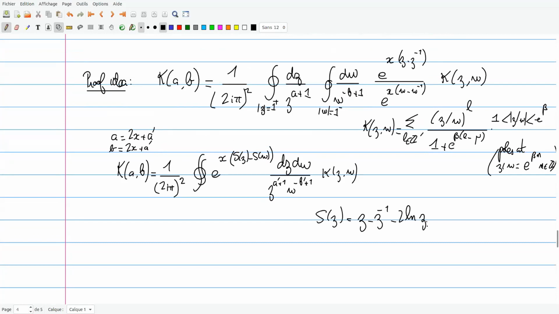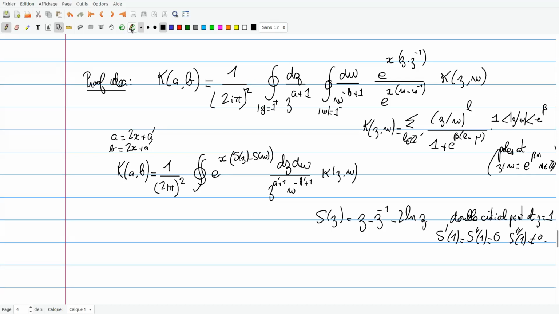And the particular property of this action is that it has a double critical point at z equal to 1. That is, S prime of 1 is 0 and the second derivative is also 0.